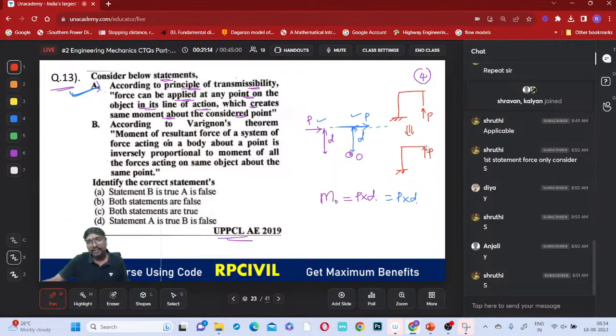We can shift this load from this D point to this C point. Why? Because we can shift it if it acts along the original line of action only. Have you done this kind of thing in your structural analysis?